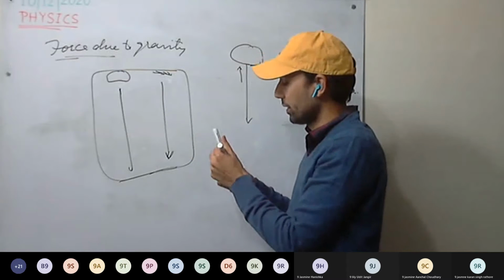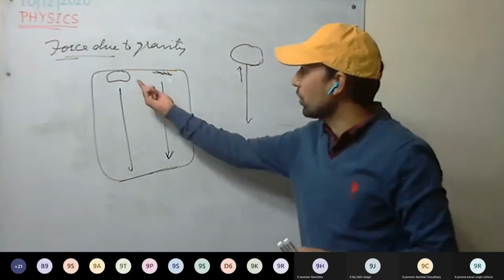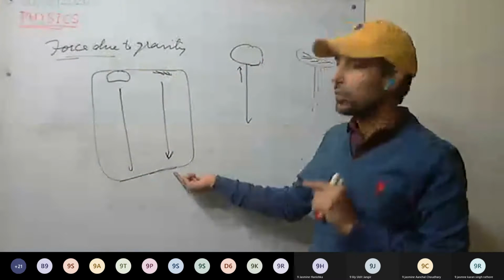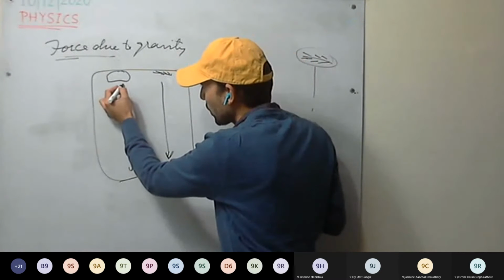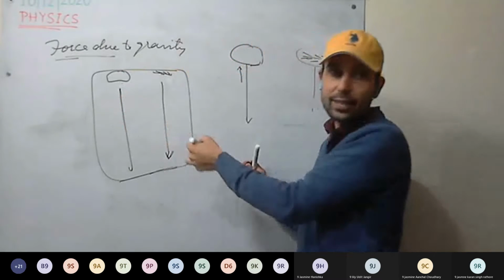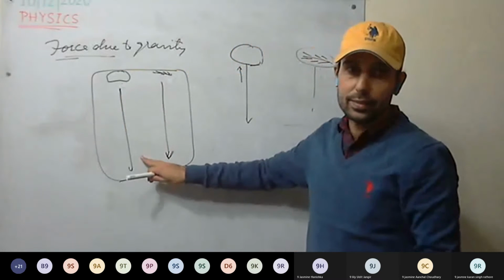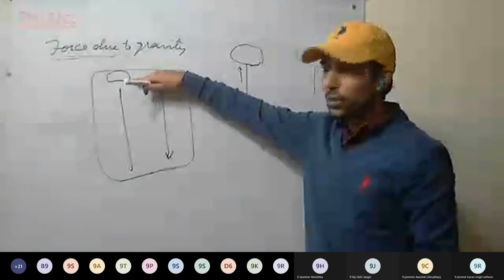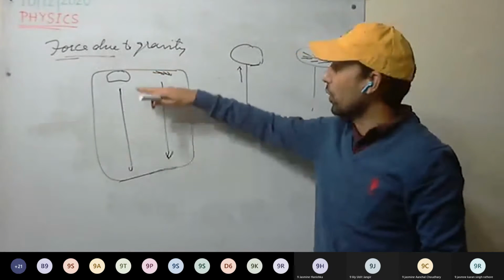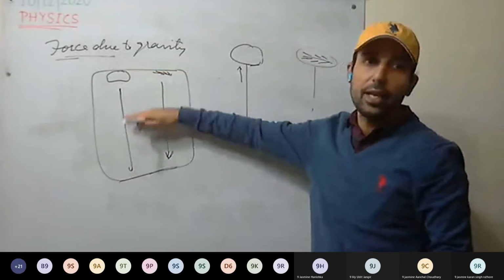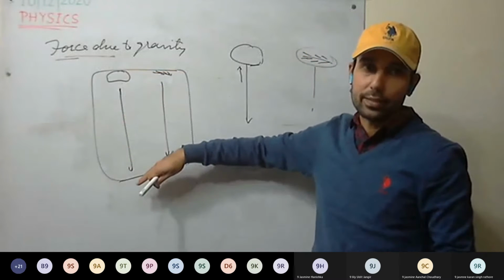Okay. And so both will be reaching at the same time. And there's one more thing: as we have dropped them, their velocity will be increasing uniformly. It was 0 initially, then it increased, then it increased. So what is happening? The velocity is increasing, and it is increasing uniformly.